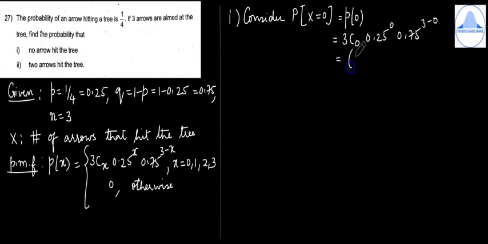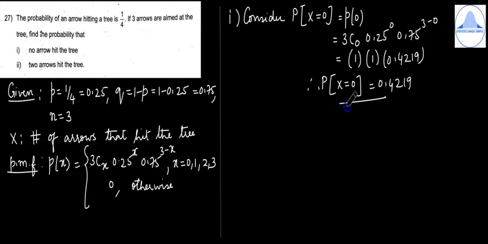So 3C0 is 1, 0.25 to the power 0 is 1, and 0.75 to the power 3 is 0.4219. So the first answer, the probability of X equal to 0, is 0.4219.